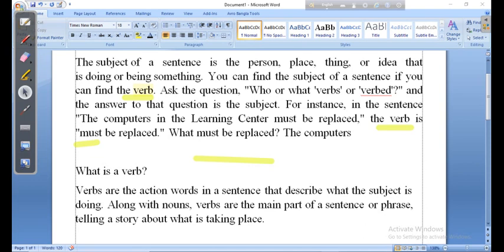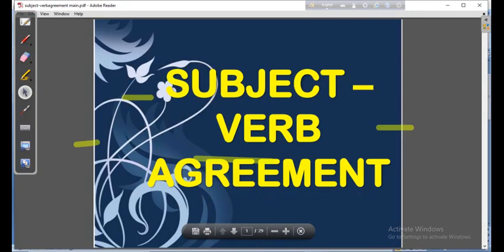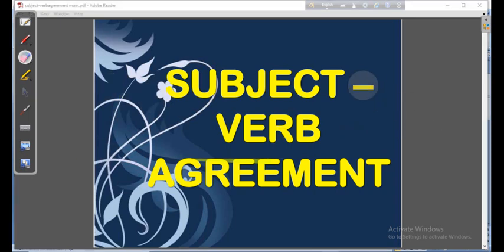So from this we came to know that there is a good relation between the subject and verb, and the subject will tell how the verb will be. This is their agreement, and this is called subject verb agreement. The relation between the subject and the verb is termed subject verb agreement.